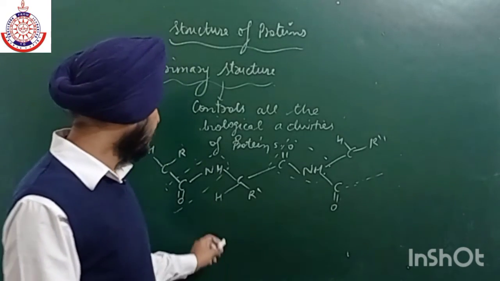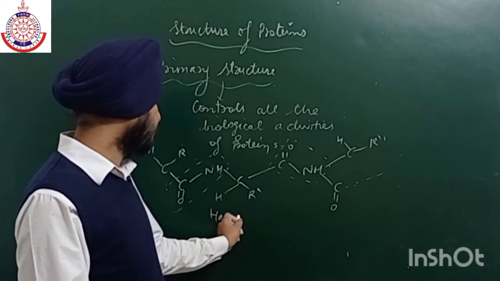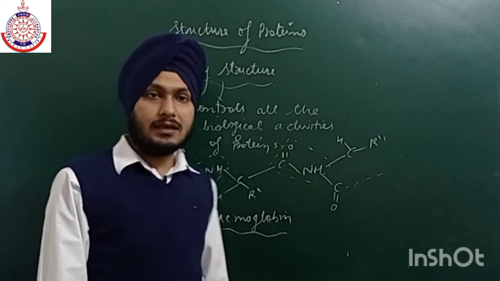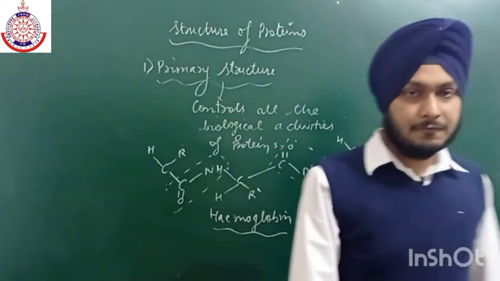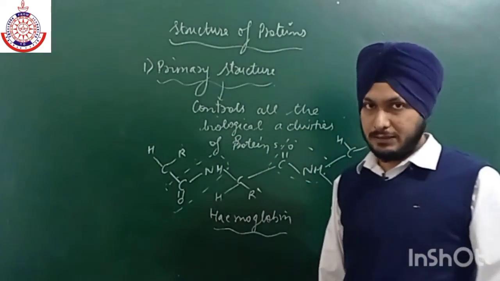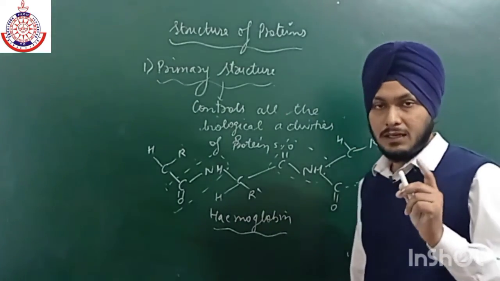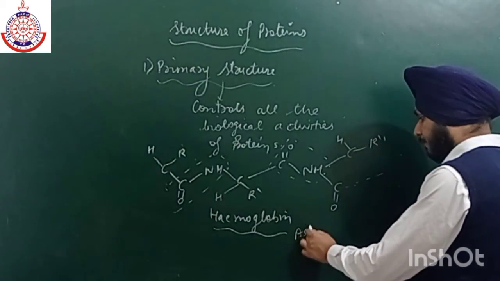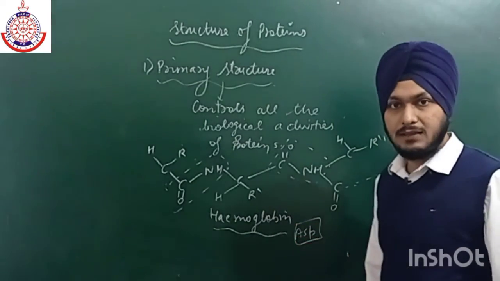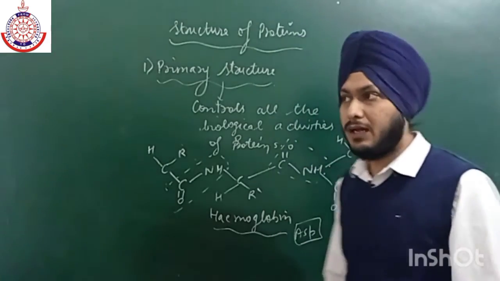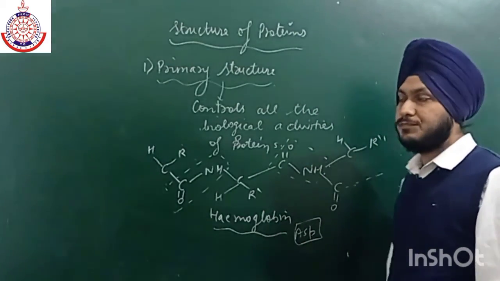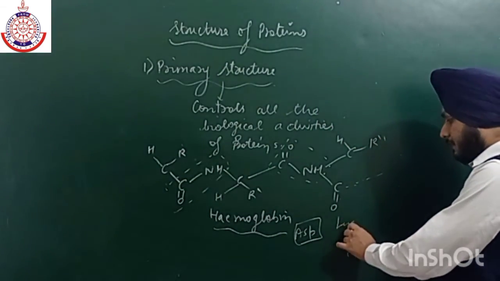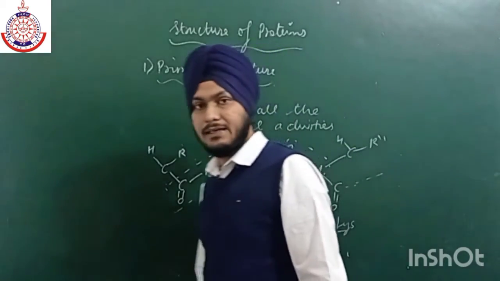For example, in hemoglobin, there are a large number of amino acids present, and if we replace one of the acidic amino acids, for example aspartic acid, with a basic amino acid, like lysine, then the whole biological activity will get changed.